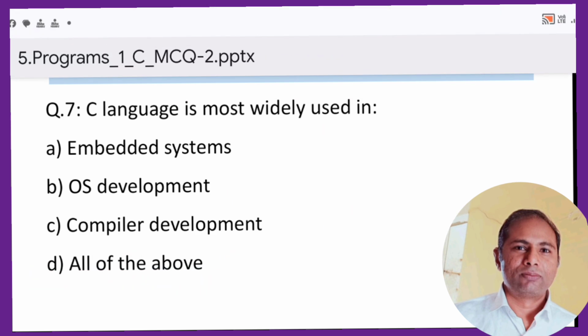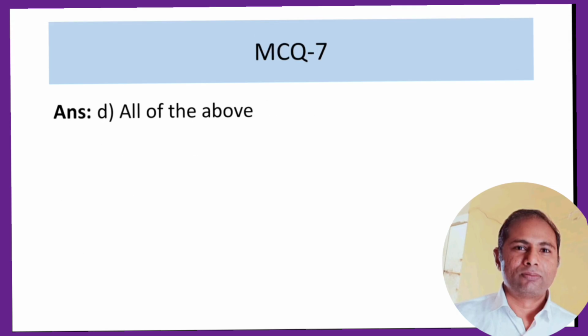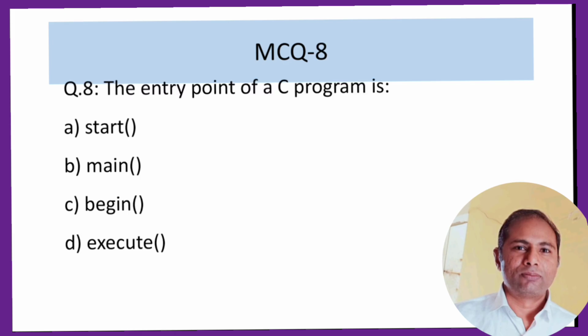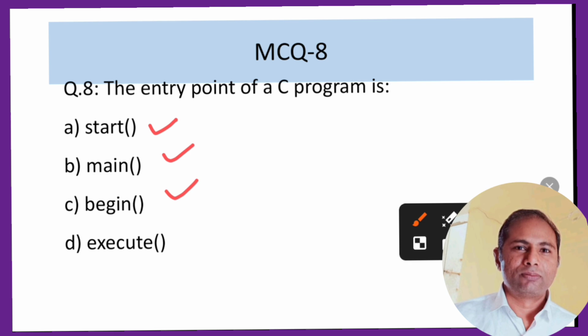Now we can see what is the correct answer by ComputerG. ComputerG also agrees with all of the above options. Now we can move on to MCQ 8. MCQ 8 is: entry point of a C program is. So from where does a C program start? The first option is start, second is main, then begin, then execute. I think execute may not be there.